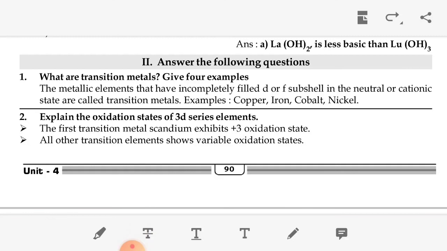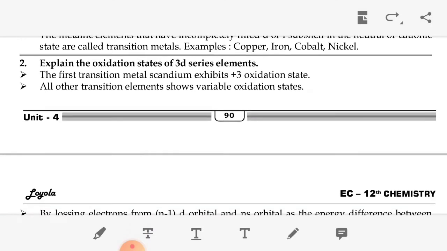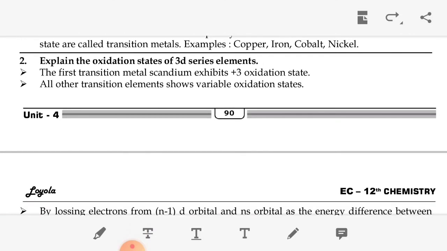Explain the preparation of potassium dichromate. What is lanthanide contraction? What are the effects of lanthanide contraction? The next question, what are interstitial compounds? Then write the electronic configuration of cerium 4 plus and Co2 plus. The next, which is more stable, Fe2 plus or Fe3 plus? Compare the lanthanides and the actinides. Explain why Cr2 plus is strongly reducing while Mn3 plus is strongly oxidizing. Then next, calculate the number of unpaired electrons for some elements and calculate the spin only magnetic moment.